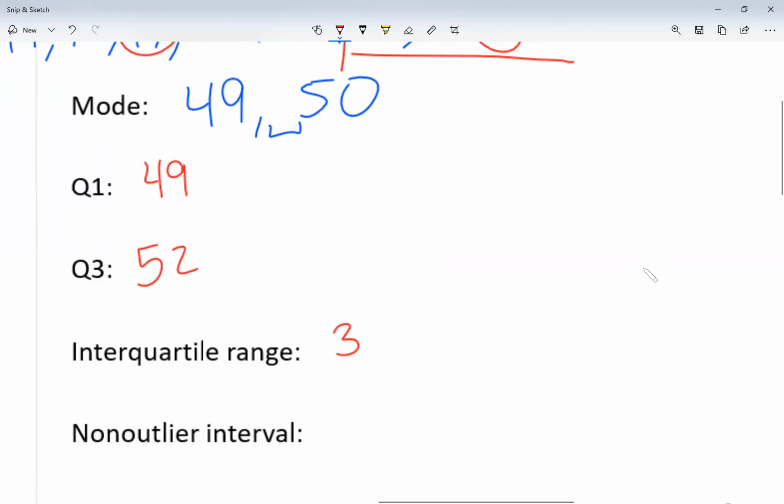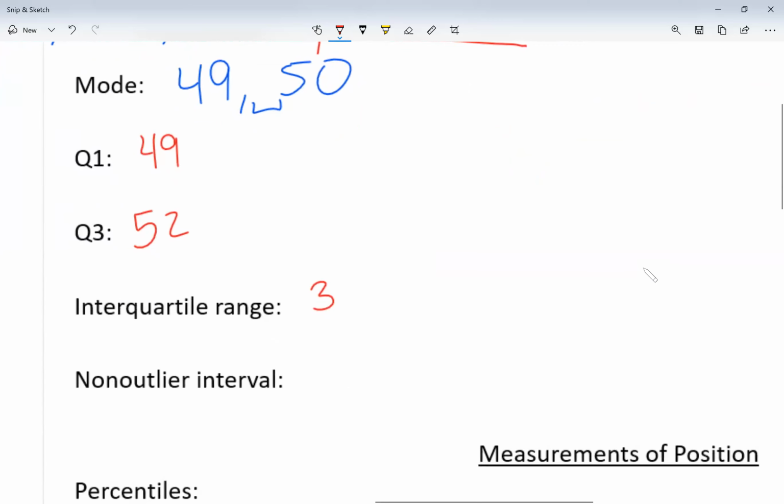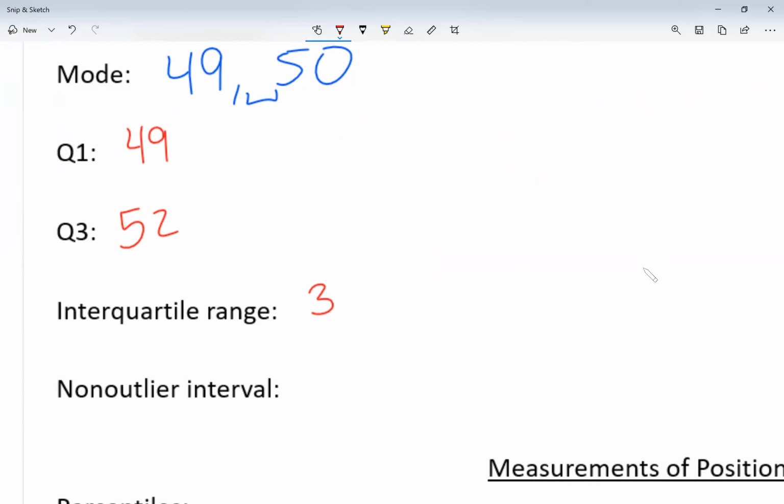Now, for my non-outlier interval, one thing I want to do is find out what 1.5 times my interquartile range is. That's a multiplication that I need to know. What's 1.5 times 3?